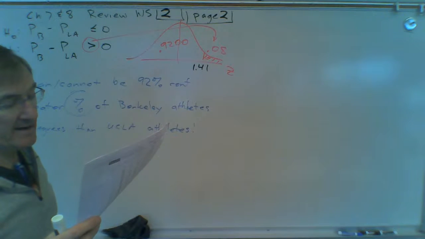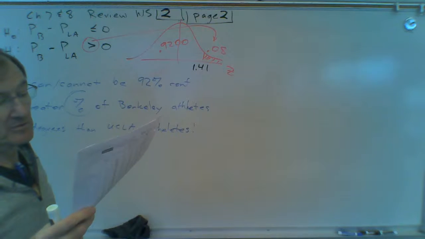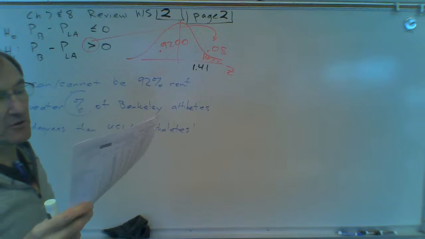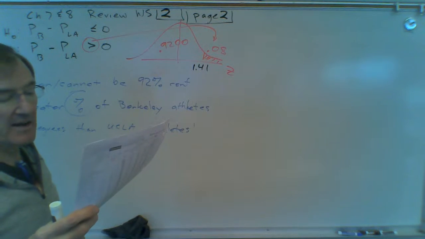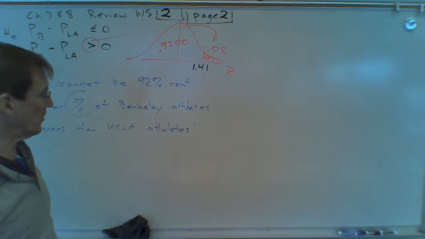So 0.08 is... we just double check, 0.0808 and 0.0793. 0.0793 is a little bit closer, so that should be circled, 1.41.